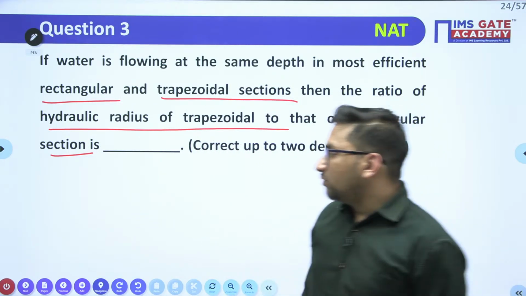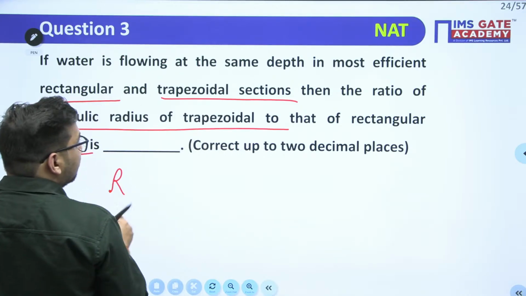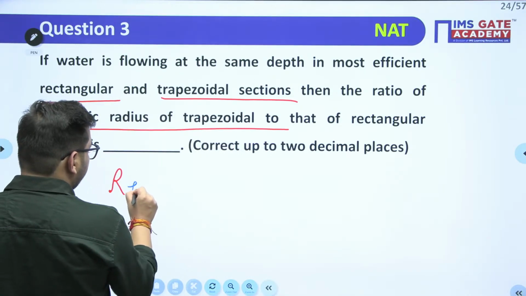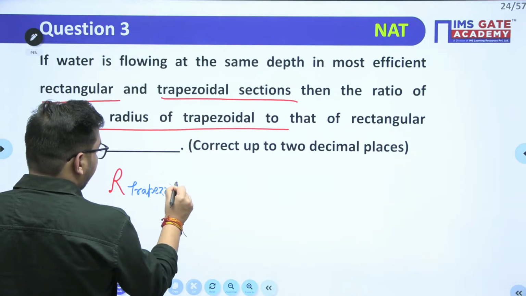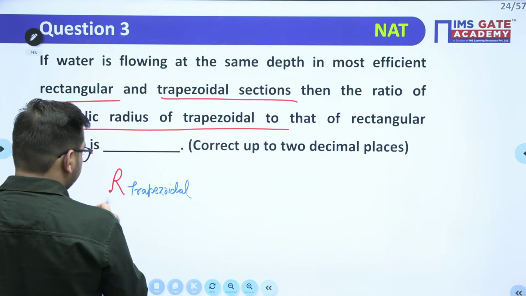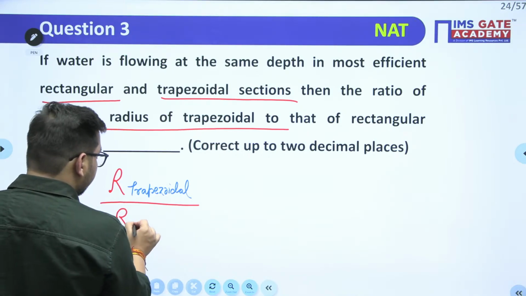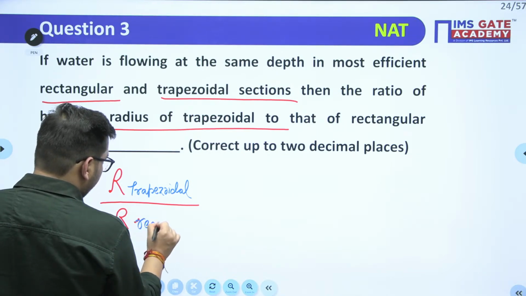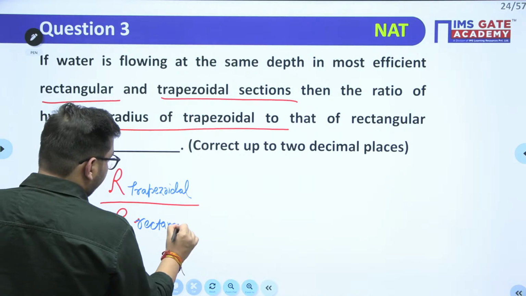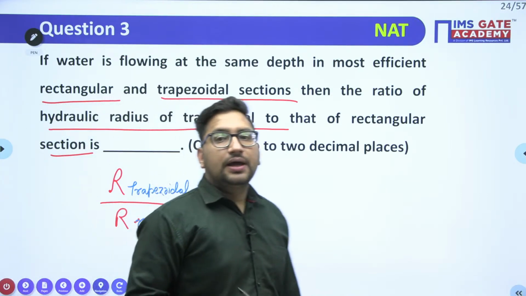So you need to find out the hydraulic radius ratio: R of the trapezoidal channel and the hydraulic radius for your rectangular channel. Both have the same depth of flow.